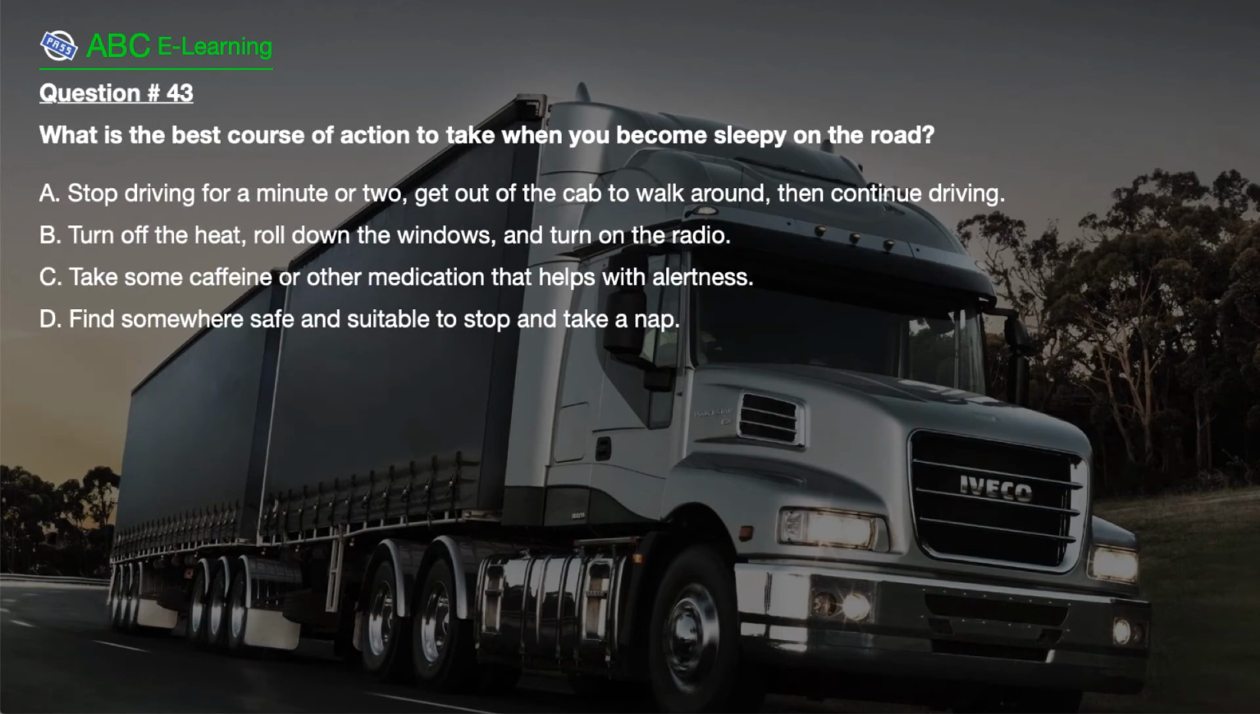Question number 43. What is the best course of action to take when you become sleepy on the road? A. Stop driving for a minute or two, get out of the cab to walk around, then continue driving. B. Turn off the heat, roll down the windows, and turn on the radio. C. Take some caffeine or other medication that helps with alertness. D. Find somewhere safe and suitable to stop and take a nap.